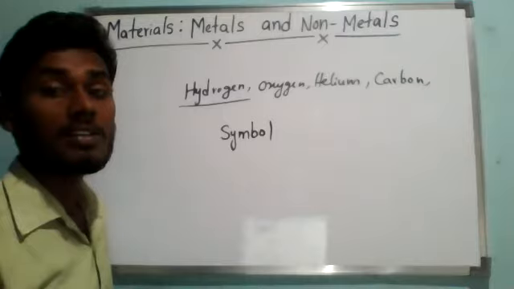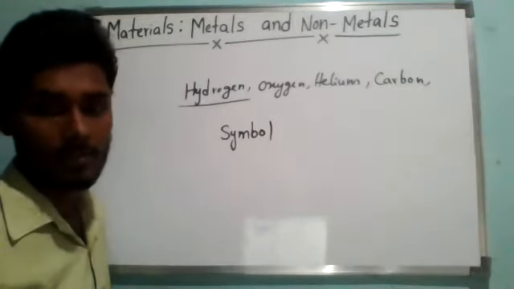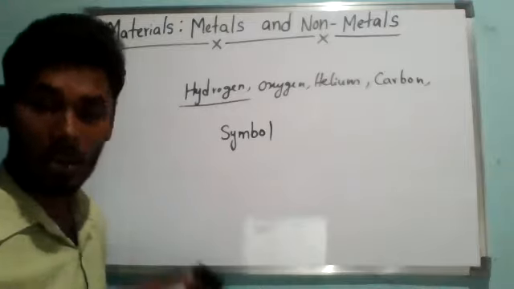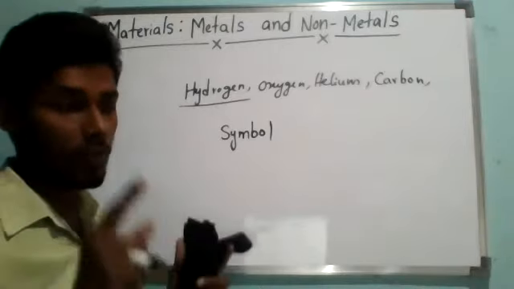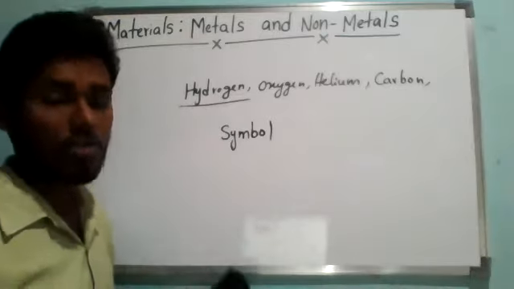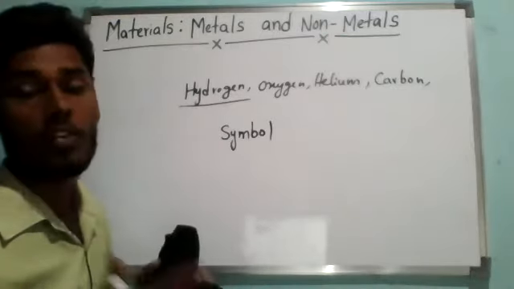So all the elements have their separate symbols. Understand? There is no common symbol for any two elements or three elements. If you take two different elements, they have different symbols. These symbols have been taken from different languages.